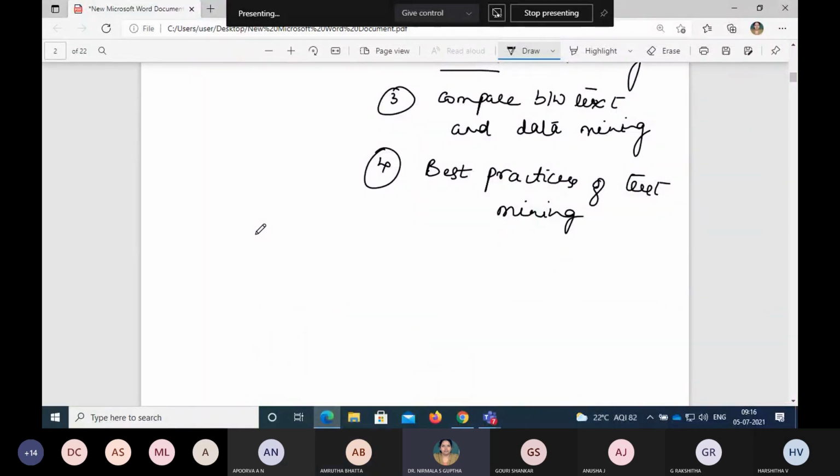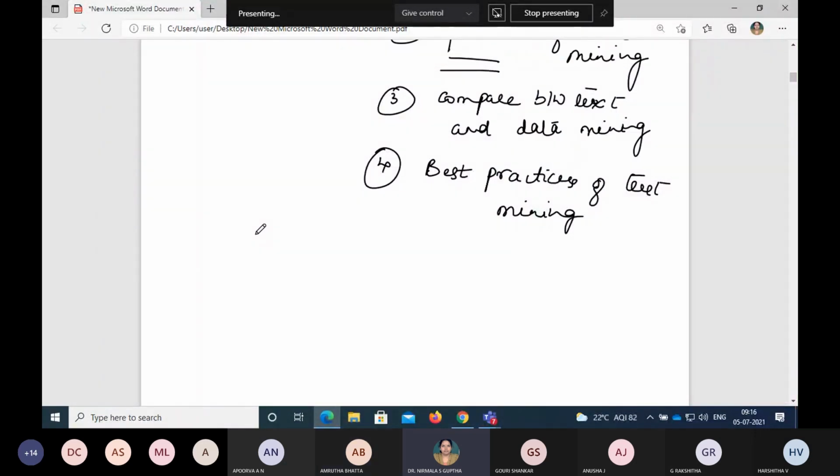Okay. So we were talking about the introduction or overview of text mining.